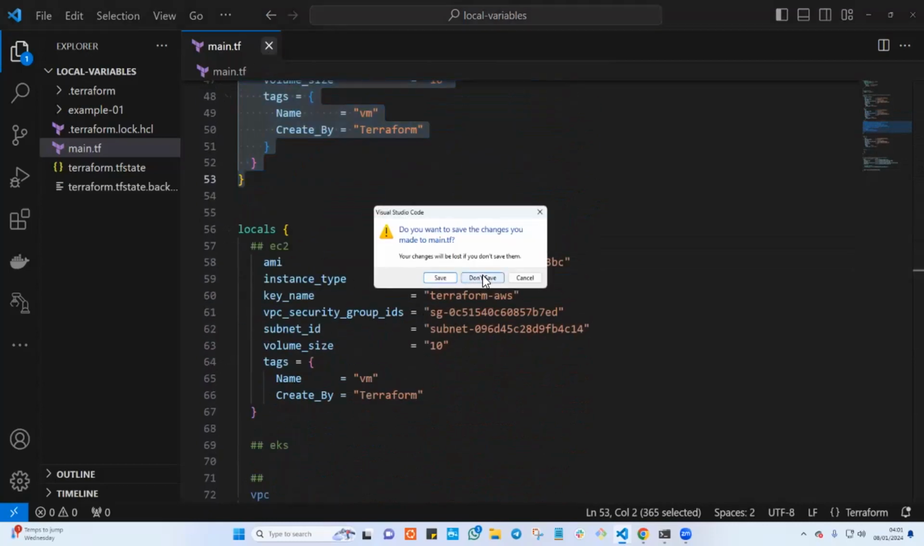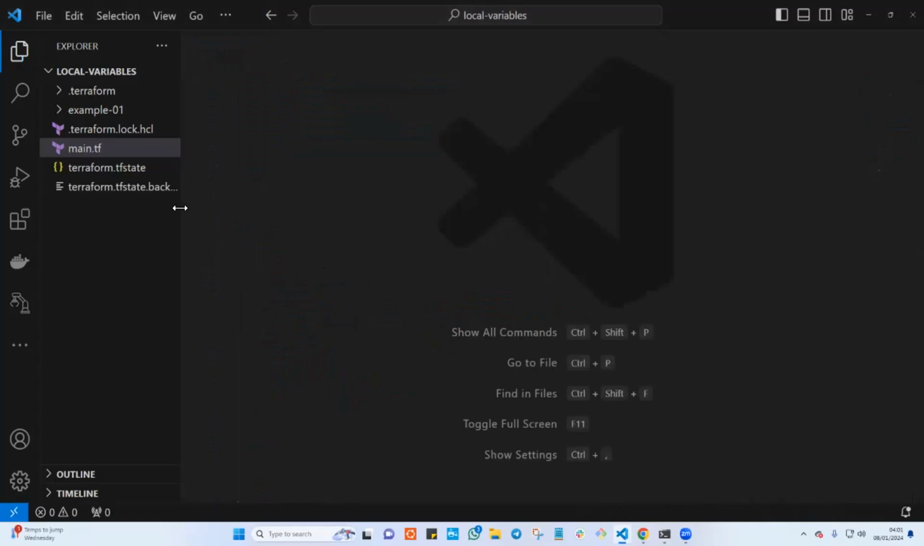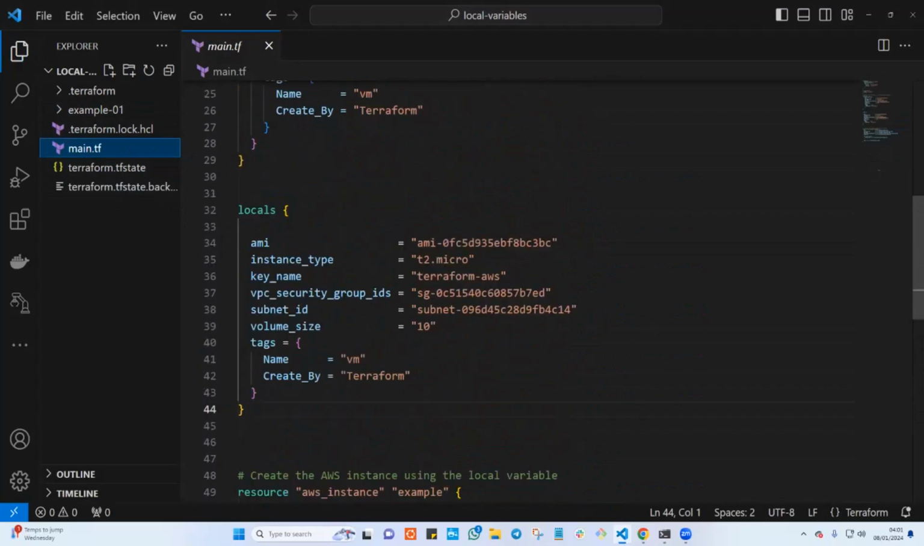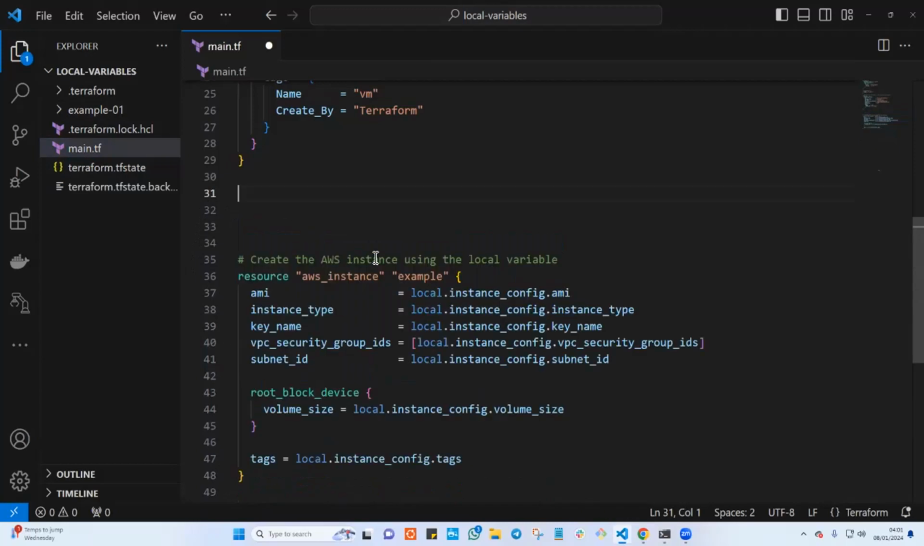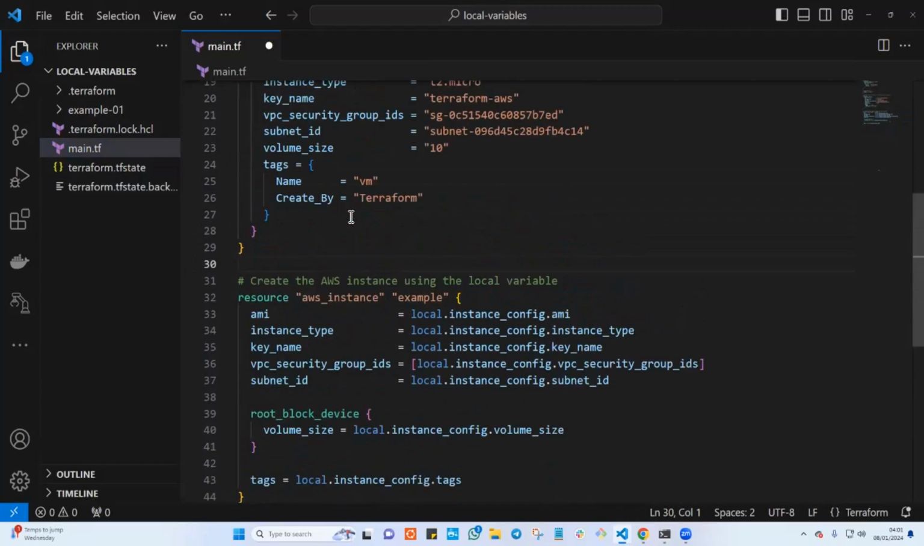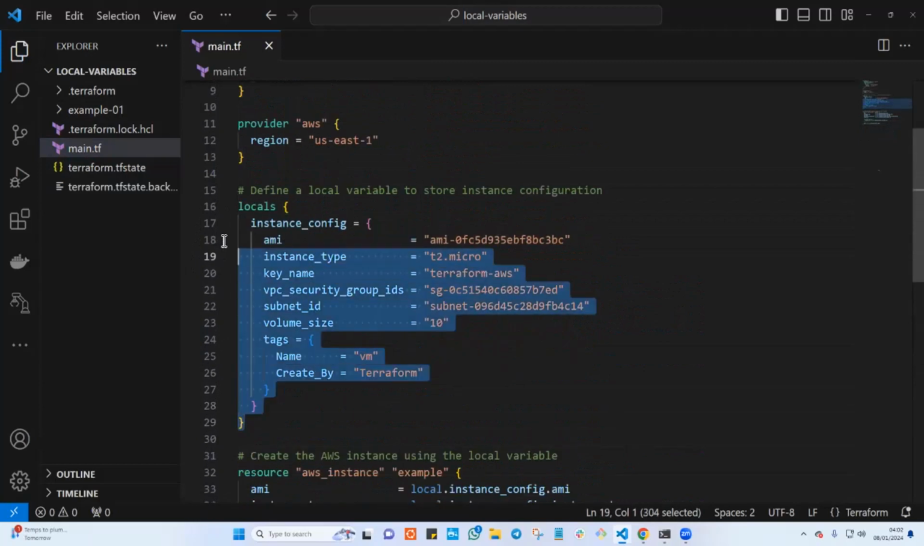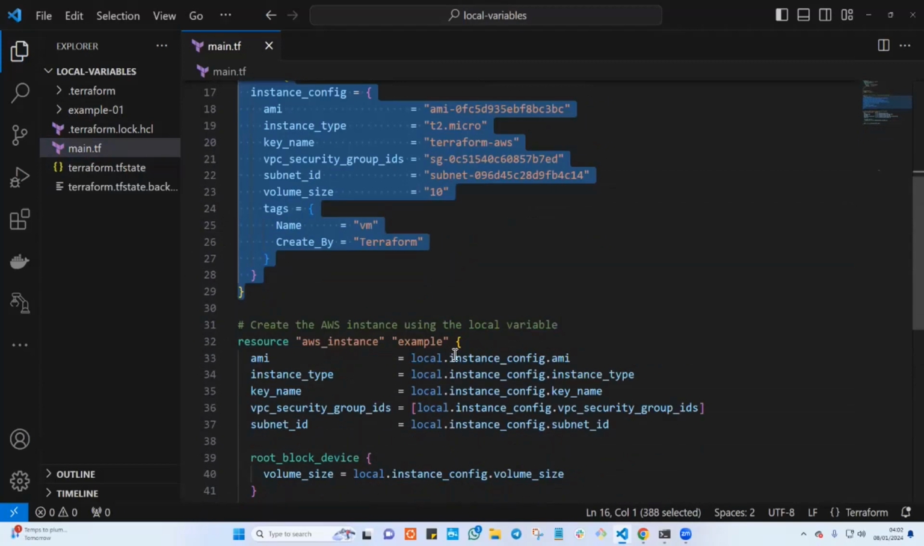I will not save this. Let me go ahead and just say done, save. If you click on that again, we'll go ahead now and see how we can reference this. Let me go ahead and wipe this one out. How can we reference this now? When you have a local variable, how can you reference it?